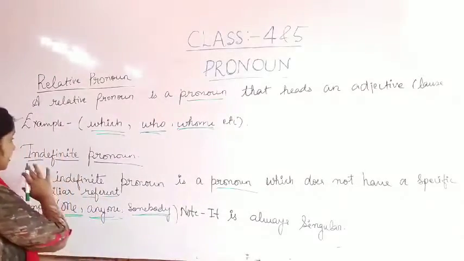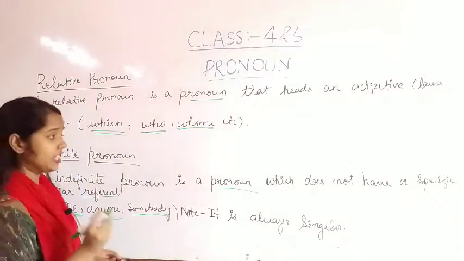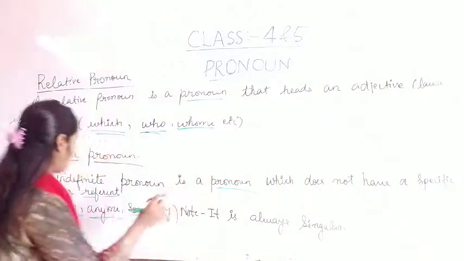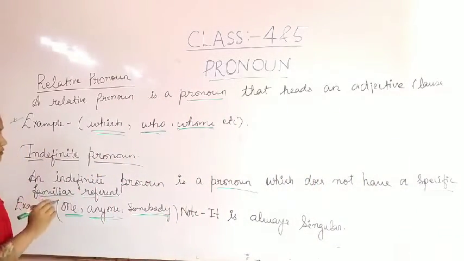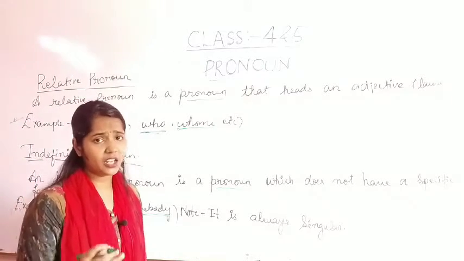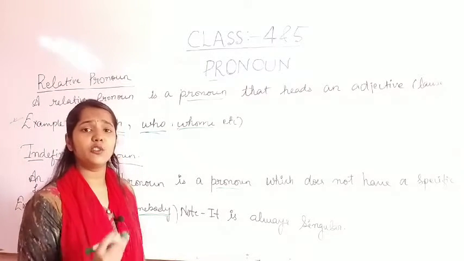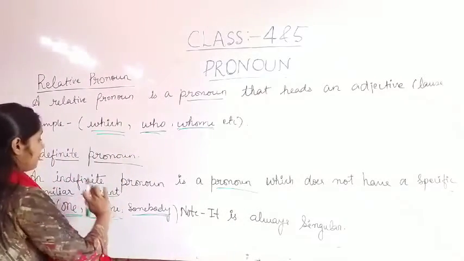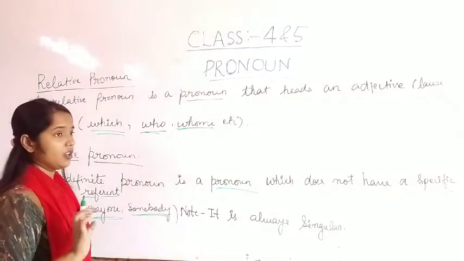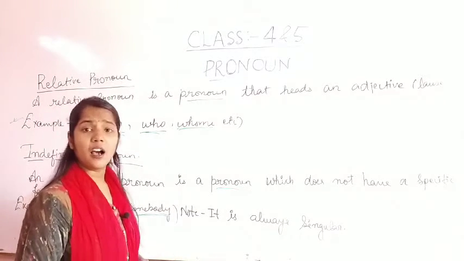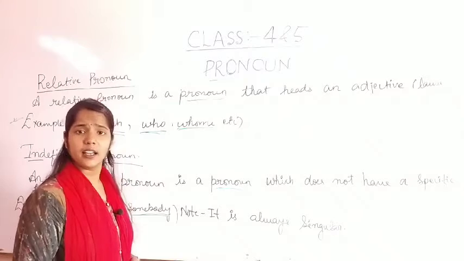So the definition is saying a pronoun which does not have a specific familiar referent. Specific familiar referent means it is not used every time. We are not using that same thing every time. In sentences we use is, are, whom, does every time.